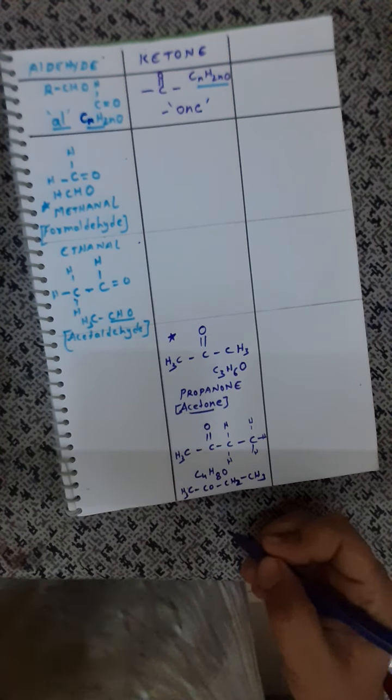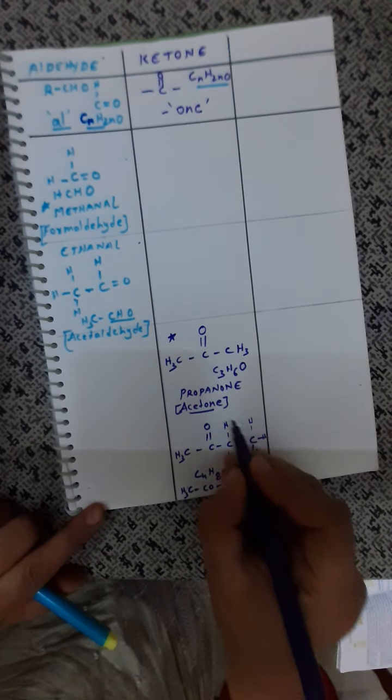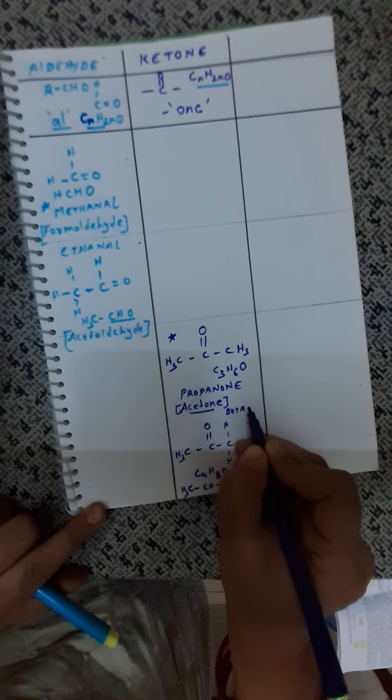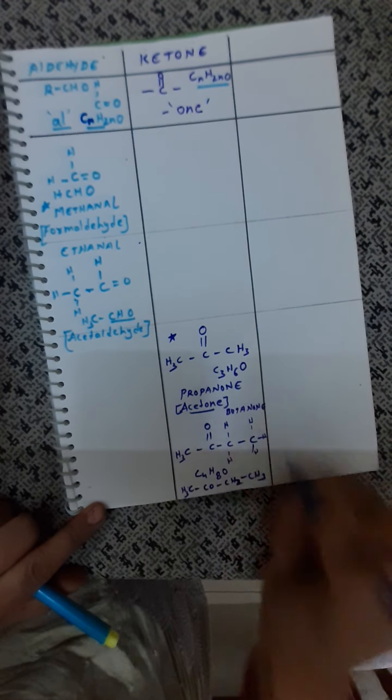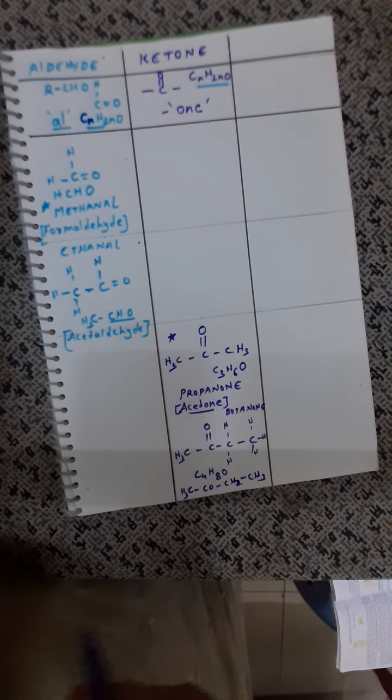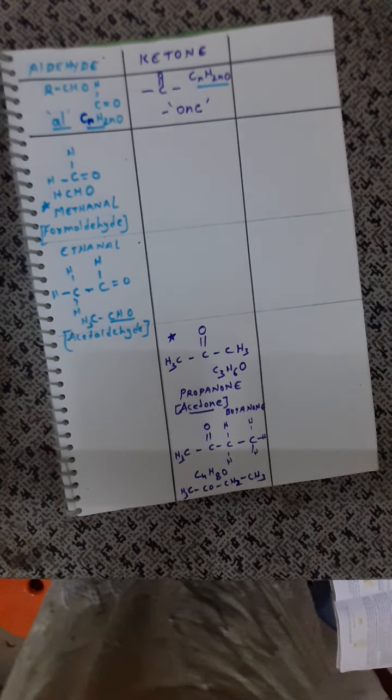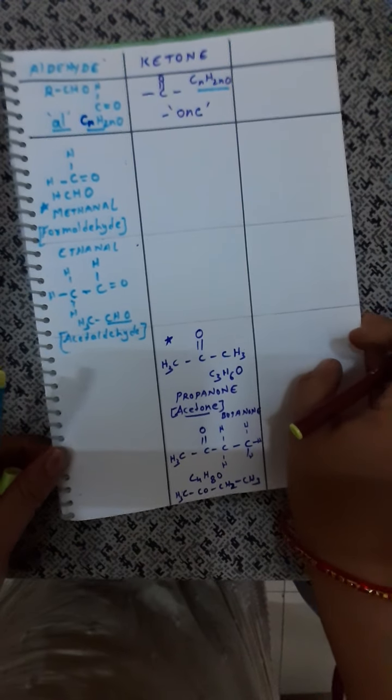Okay children, so what would be the name of this compound? This compound would be named as butanone. What is it named as? Butanone.